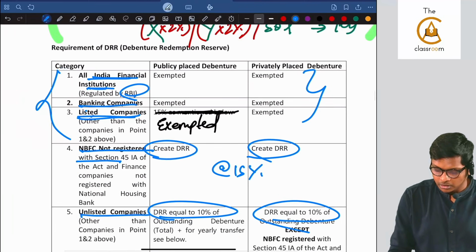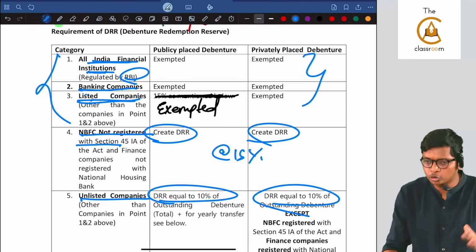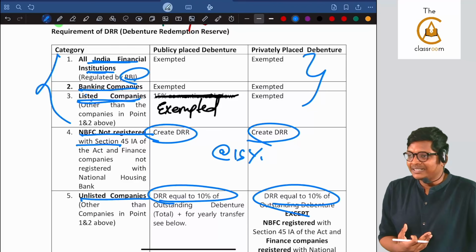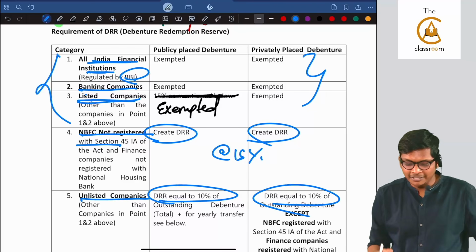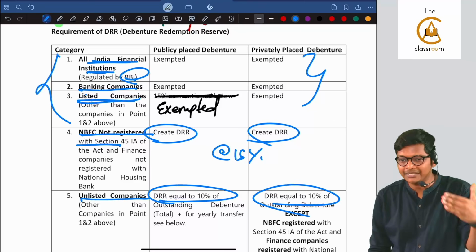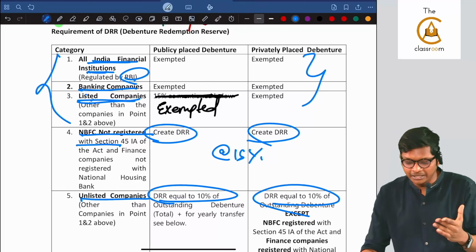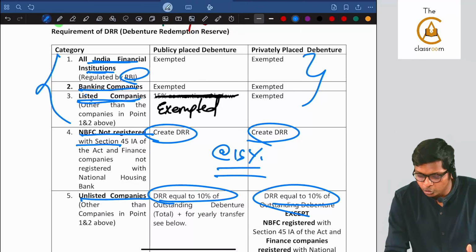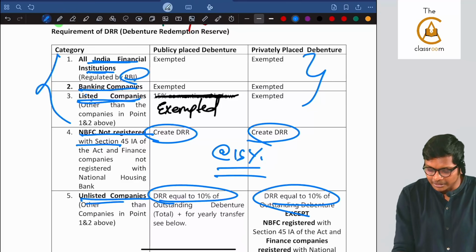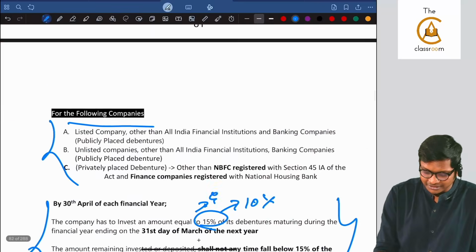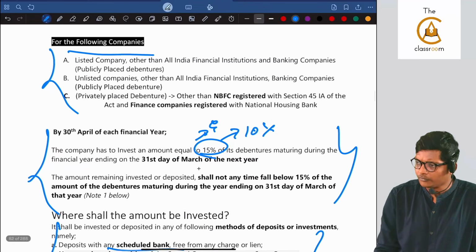Clear? Nothing great to understand. You just have to go through these terms where they can test this in MCQ. So again I will tell you, All India Financial, RBI. Banking, RBI. Listed company, SEBI. NBFC not registered, the usual 15. Other unlisted companies you take 10%. Are you following, guys? Clear?